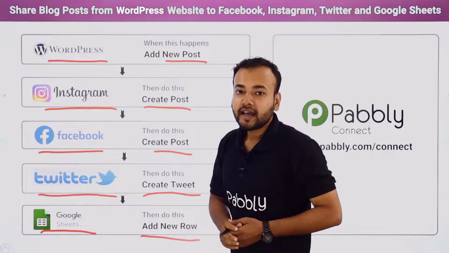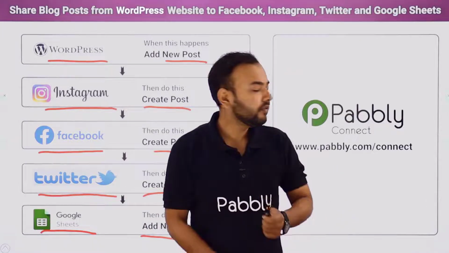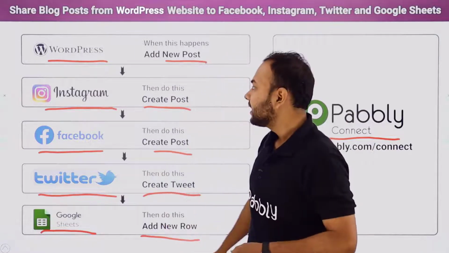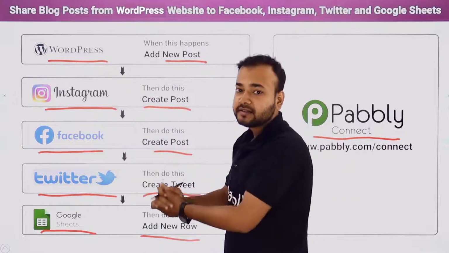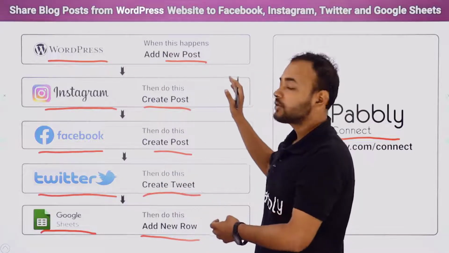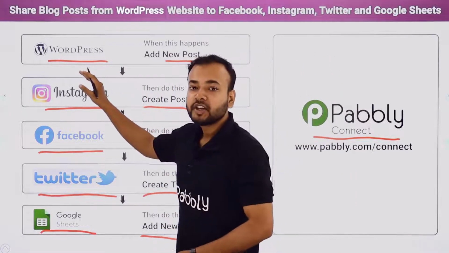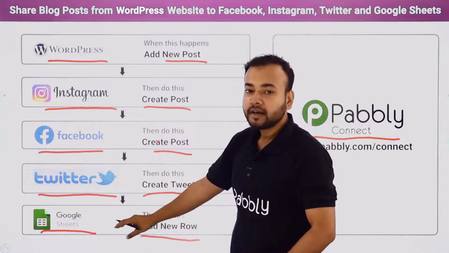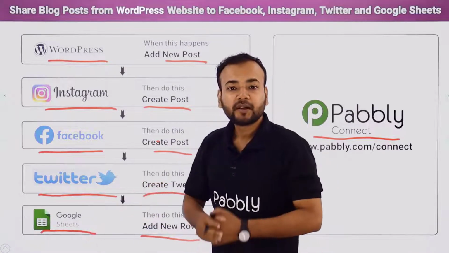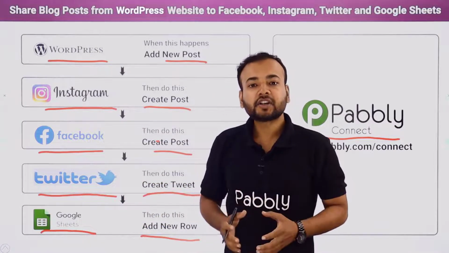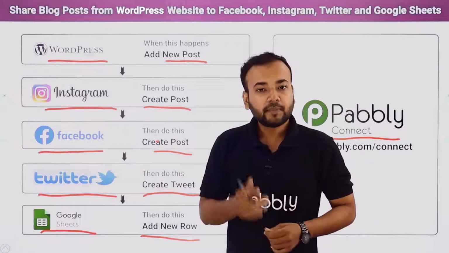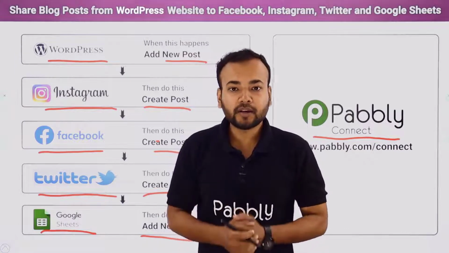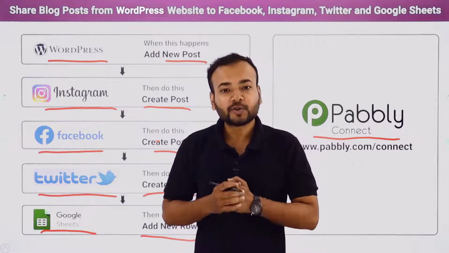Yes guys, this can happen, and to make this happen I am using a software here called Pabbly Connect. So what Pabbly Connect will do is connect all these 4 applications together such that whenever a new post is created here in a WordPress page, the link of that same post is going to be delivered on all other social media platforms as well as Google Sheet. Okay, so guys, Pabbly Connect is an integration and automation software, and the best part of making this whole automation is that you will not require any coding skills or programming knowledge, so any non-technical person can also do that.